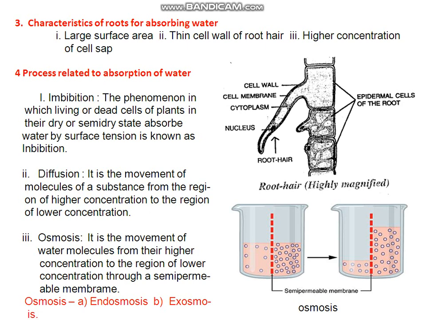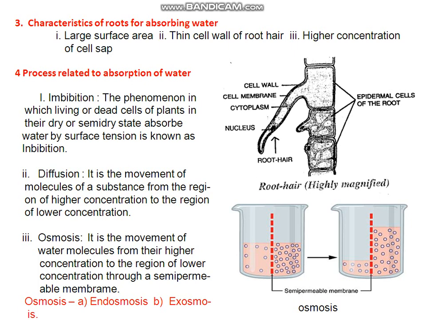Now number 3, characteristics of roots for absorbing water. You know that the roots are provided with a large number of rootlets. Rootlets means branches of roots, and rootlets are provided with very thin hair-like structures, that is root hairs.